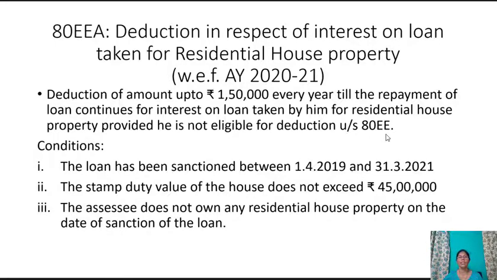The conditions are: the loan has been sanctioned between 1st April 2019 and 31st March 2021. The stamp duty value of the house does not exceed 45 lakh. The assessee does not own any residential house property on the date of sanction of the loan. Where a deduction under this section is allowed for such interest, deduction shall not be allowed in respect of such interest under any other provisions of the Act for the same or any other assessment year.